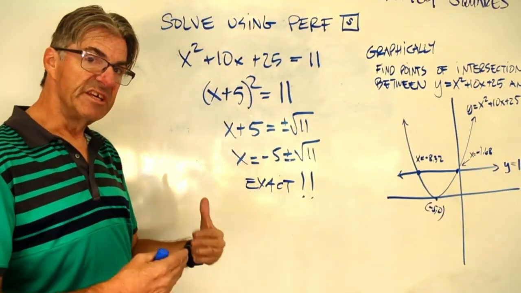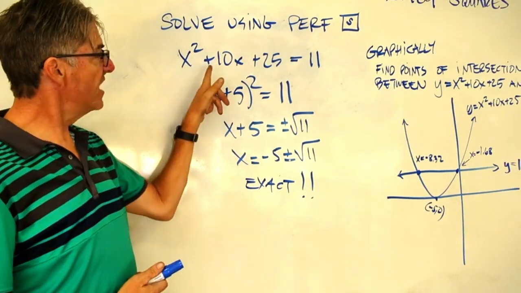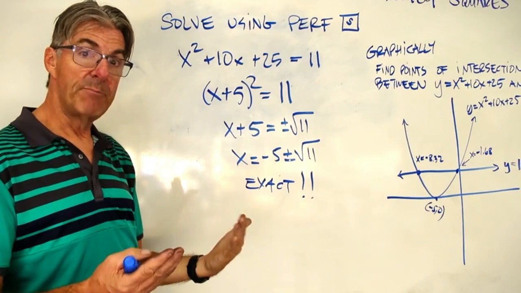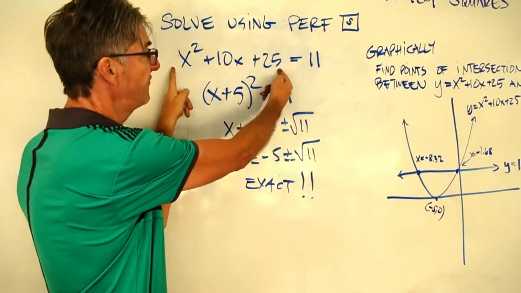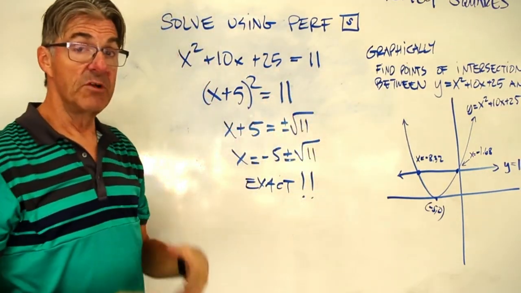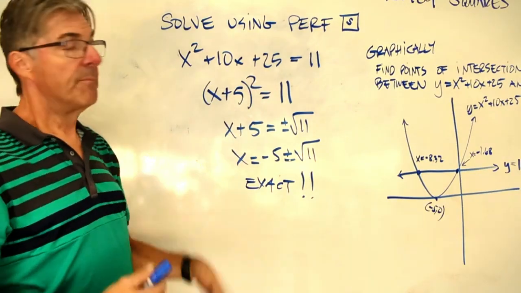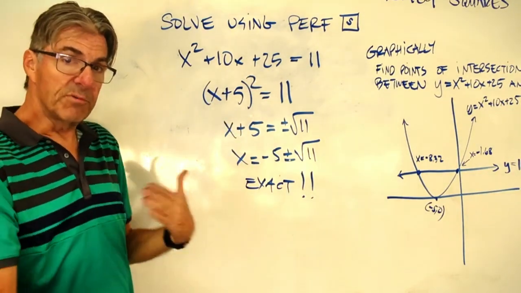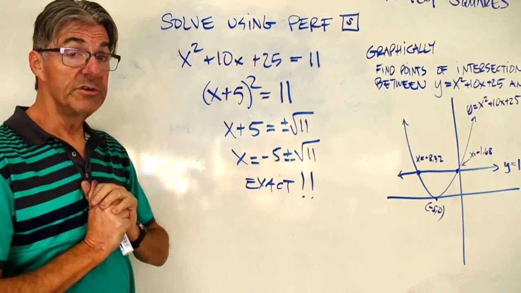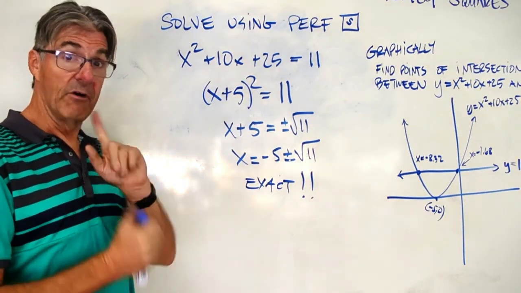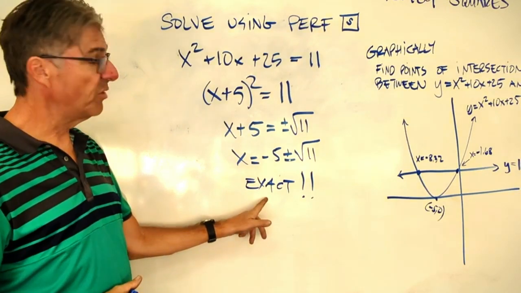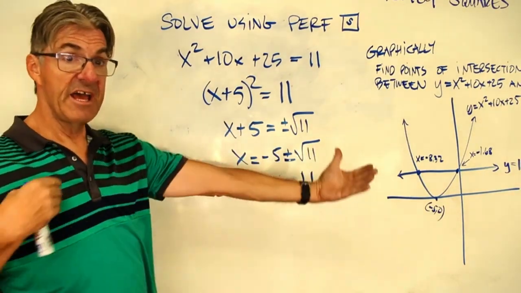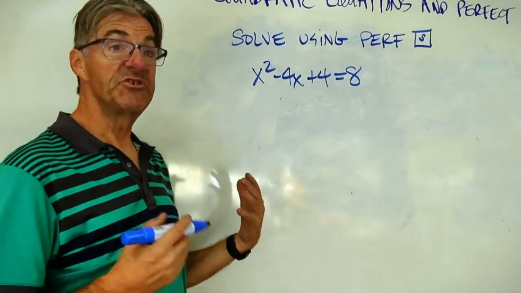So this is 2 ways to find solutions to this equation. We did it graphically by thinking about points of intersection between this function and that function. And then we also did it algebraically by using our completing the square and solving for x. So these are 2 approaches to that. So what you want to do is pay attention to your prompts. However, if you're prompted to do it this way, you can also graph it to confirm your answer from this way and vice versa.